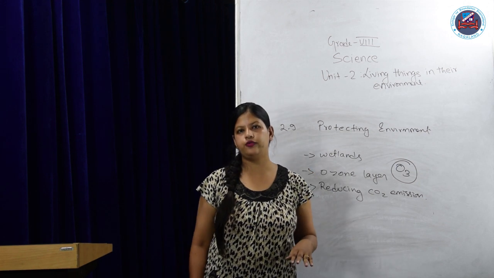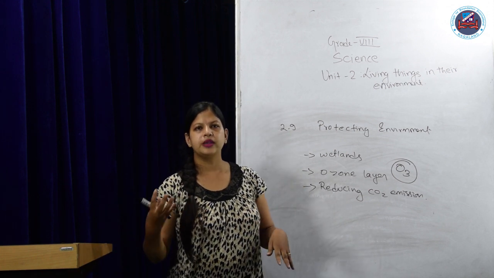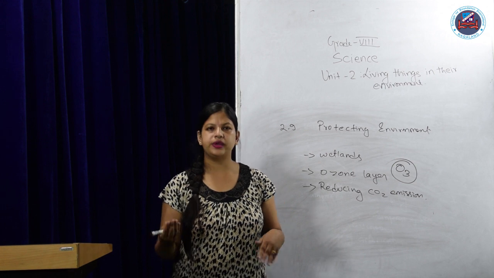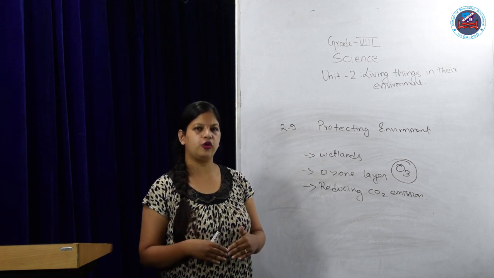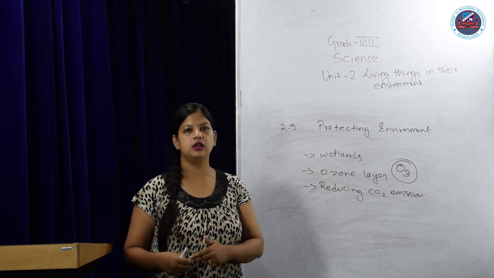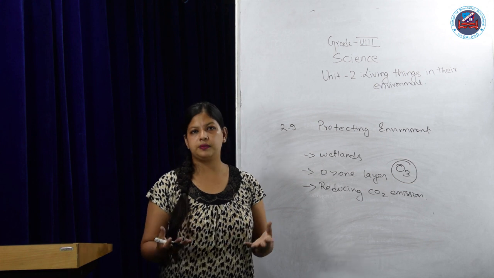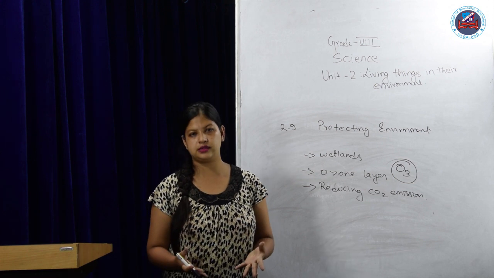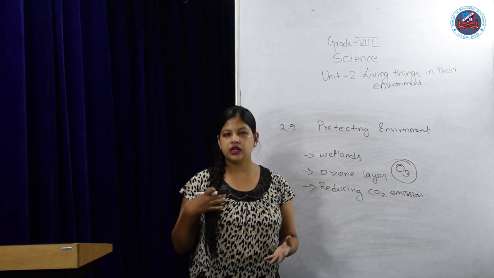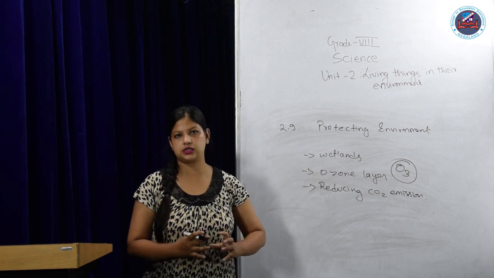Those UV rays are very harmful for our skin, for us, and even for plants and animals to grow. Because of depletion of the ozone layer, if UV rays enter, then the human population on earth may decrease, or it may hamper other animals and plants also. So it's very important for us to protect our ozone layer.